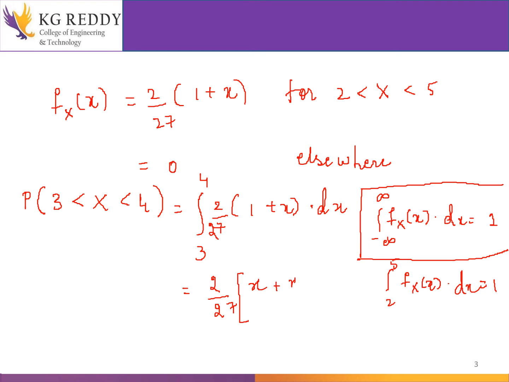Integrating, the integration of 1 is x, and the integration of x is x square by 2, with the interval 3 to 4. Substituting these values, we arrive at the answer for the probability from 3 to 4. So 2 by 27 into, 4 minus 3, I'll substitute 1 directly, plus 16 minus 9 divided by 2.